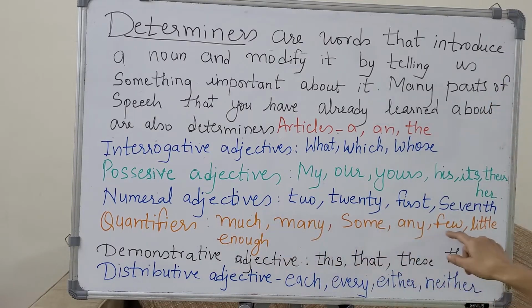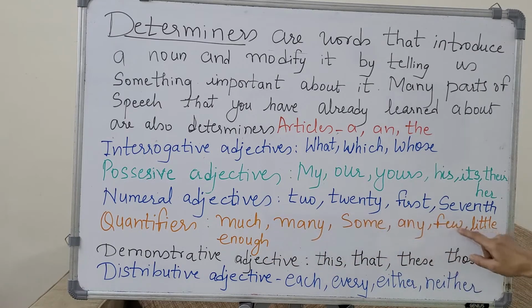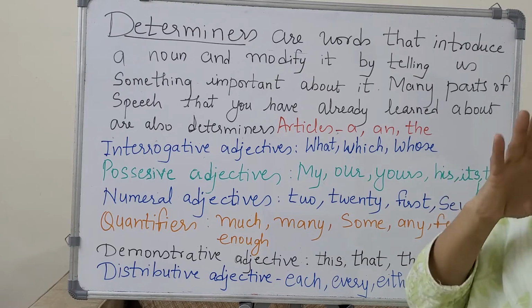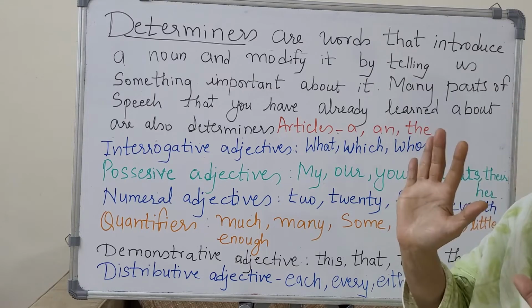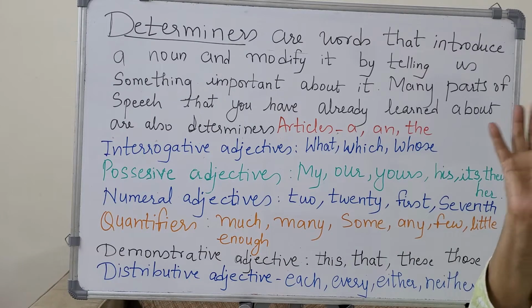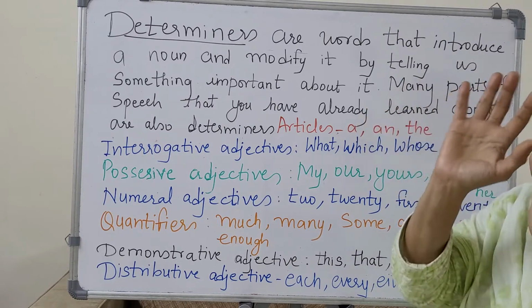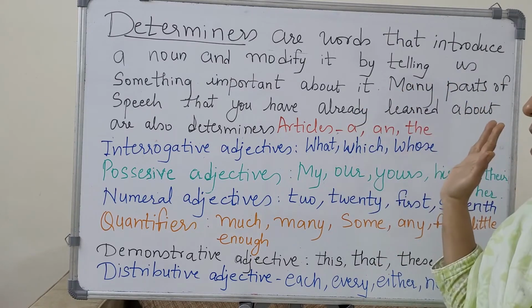Quantifiers: some, few, many. These are all quantifiers. Much, many, some, any, few, little. I had little water. I had enough water. That shows quantity. Little means little water. Enough means enough water. So they are quantifiers. They show the quantity, whether it is less, more, many, few. They show the quantity, not the exact number.